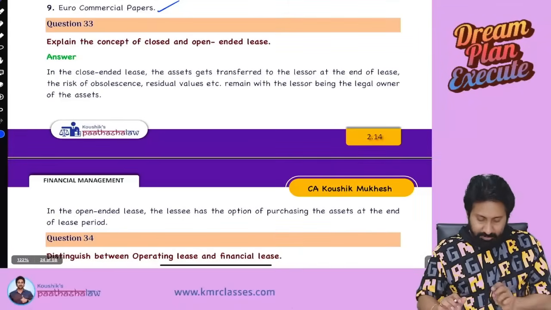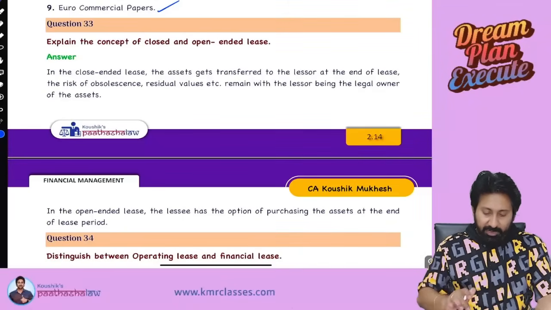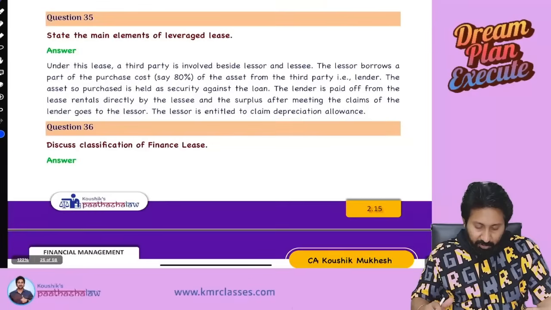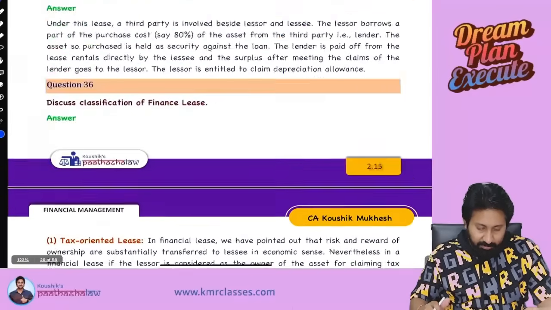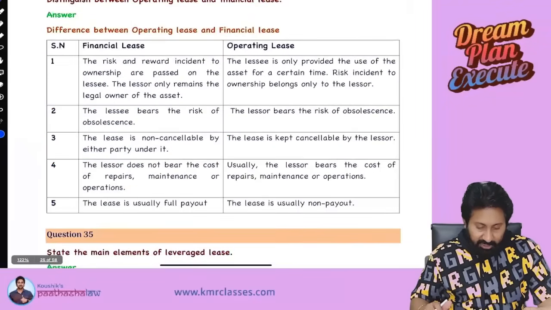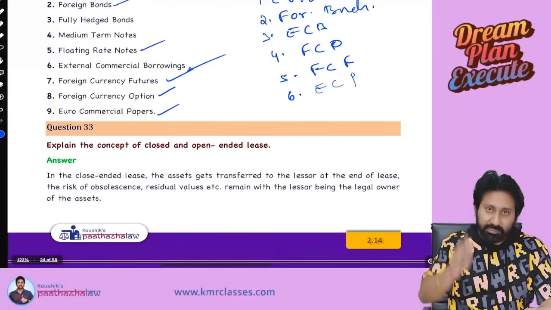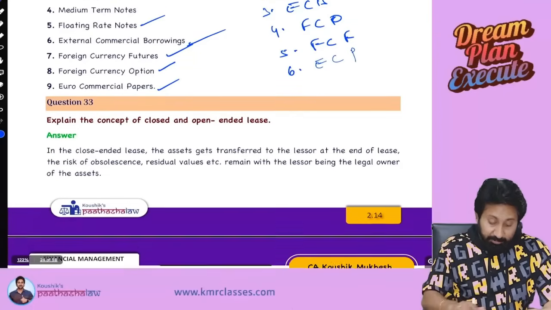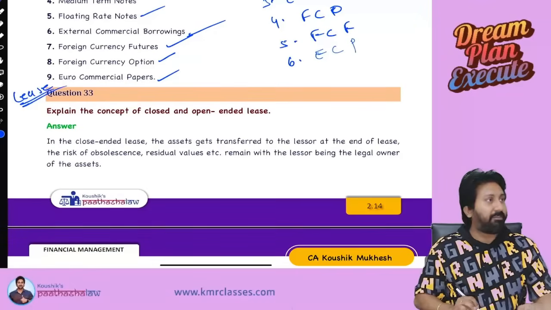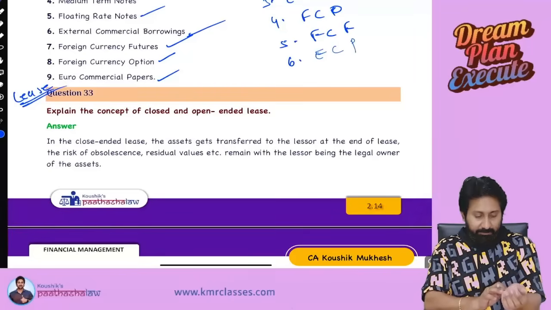Next. Now, next one. Question numbers 33, 34, 35, 36. One question you can expect in the exam. In the entire concept of 33 to 36, there is only one concept. What is it? The concept of lease.